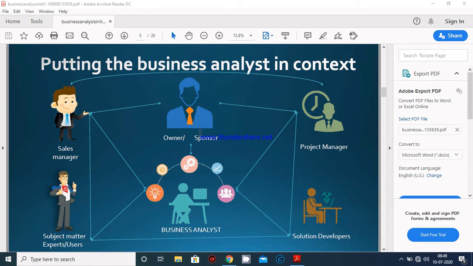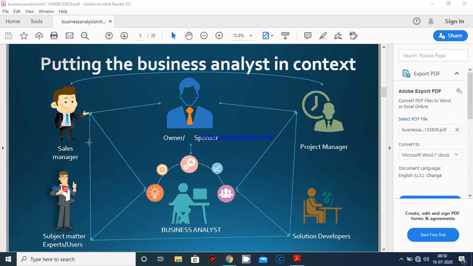Moving my cursor on the screen, here is the business analyst, surrounded by subject matter expert, user, sales manager, owner, sponsor, project manager, and solution developer.